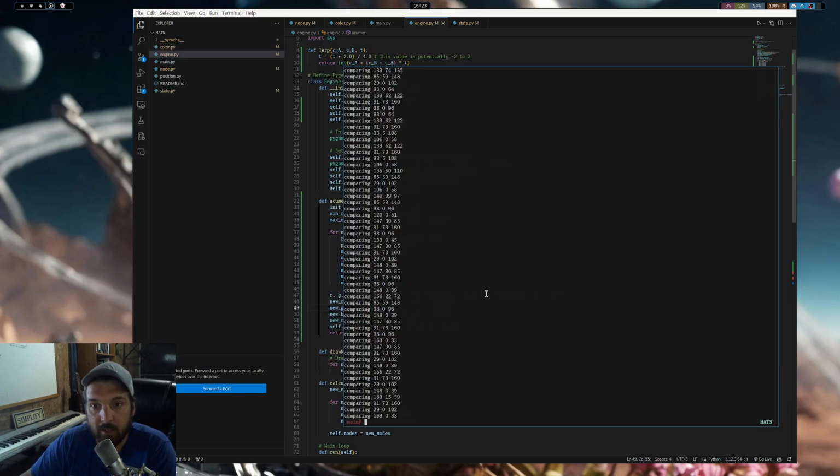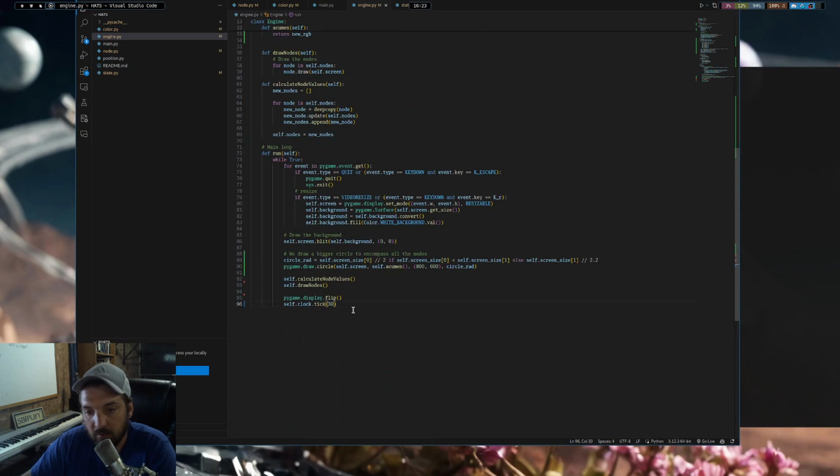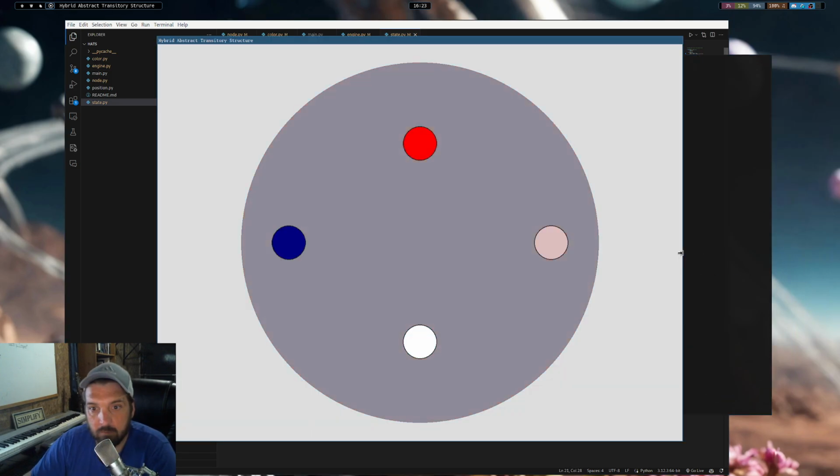One thing I would like to state is that we have this running at 30 frames per second. You can speed it up to 100, and you could also shift the state here a magnitude higher, and you will see this thing really be chaotic. We have to slow it down for it to be noticeable.